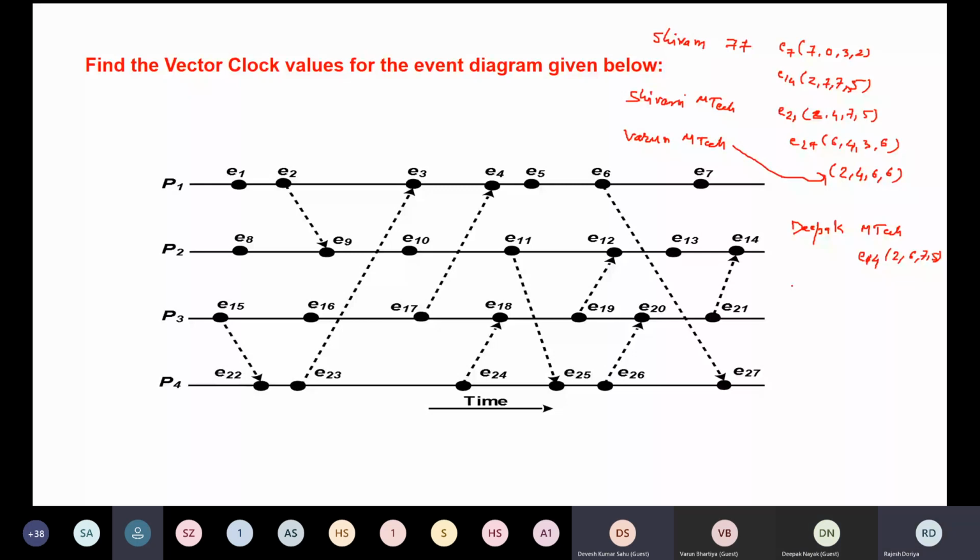Sir, I got the top four the same. Okay, E7 to E27. Fine. Who else? Sir, number eight. Devesh from MTech, sir. Yogesh from MTech. You are getting the same value? First three are same, sir, and the last one is 6436. 6436, yes, sir.